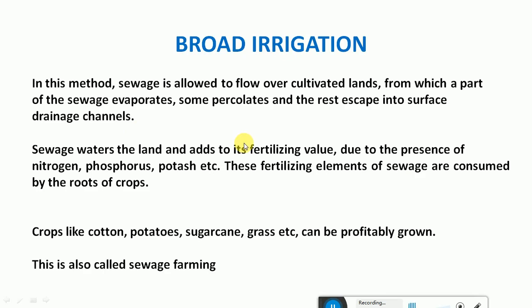It will increase the fertilizing value, and due to the presence of nitrogen, phosphorus and potassium, these fertilizing elements of sewage are consumed by the roots of the crops. It is helpful for crops like cotton, potatoes, sugarcane, grass, etc., which can be profitably grown. Here most of the water gets used up by the plant's root zone, some water percolates into the soil, and obviously some water evaporates.